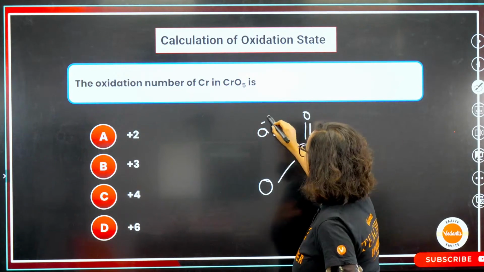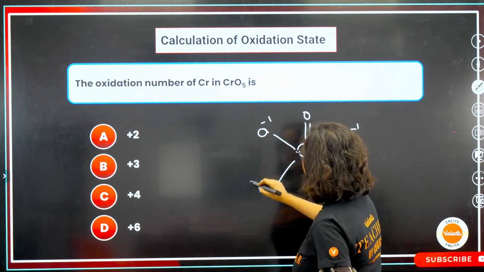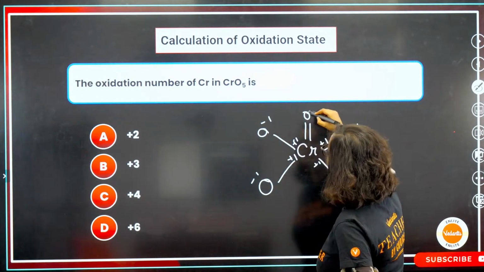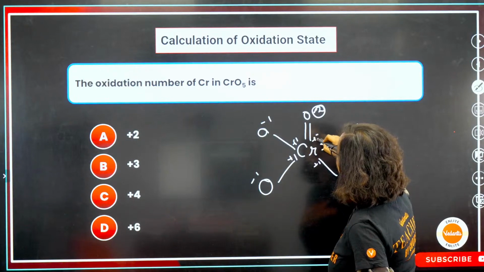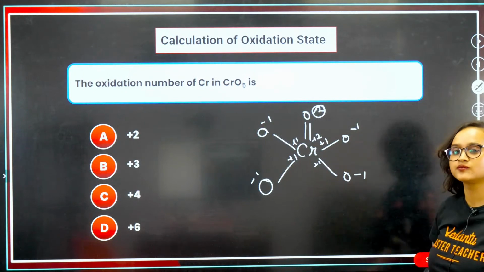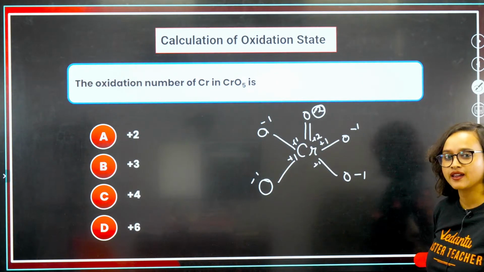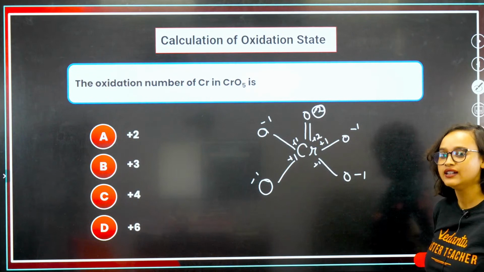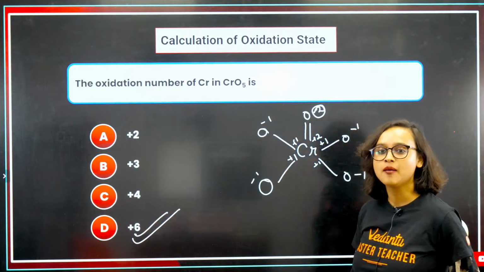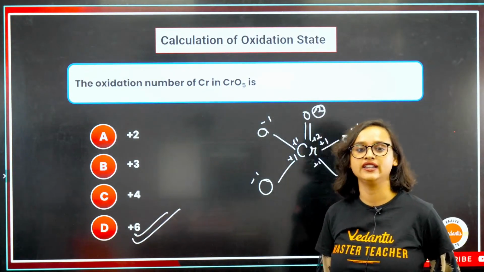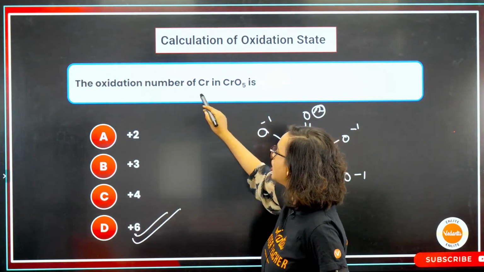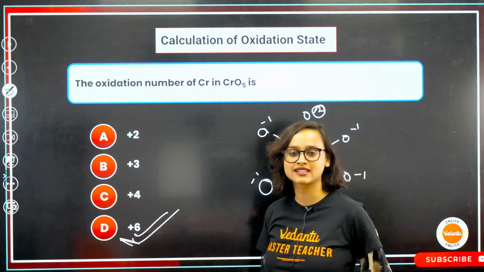So minus 1, minus 1, minus 1, minus 1, plus 1 here, plus 1 here, plus 1 here, plus 1 here. And this one, what it will do is minus 2 here, plus 2 here. So what is the correct answer? Absolutely right. The answer is plus 6. So in CrO5, the oxidation number of Cr is plus 6.